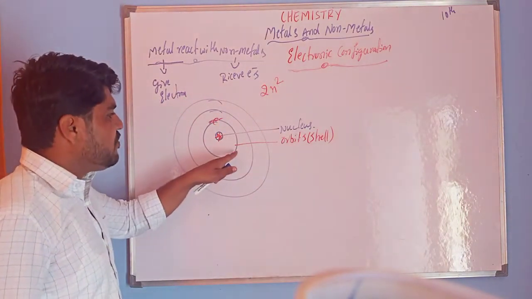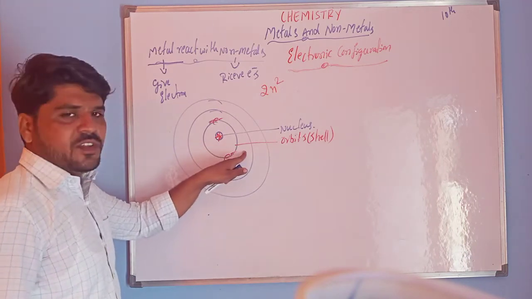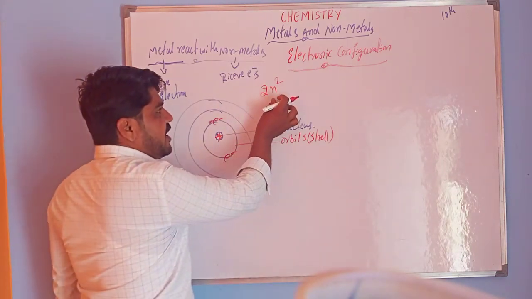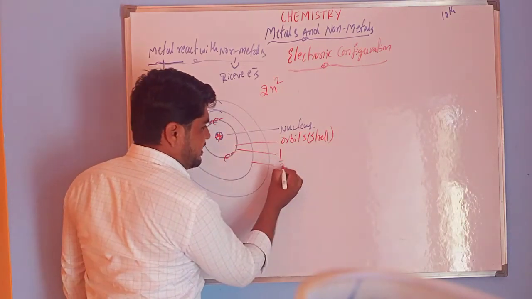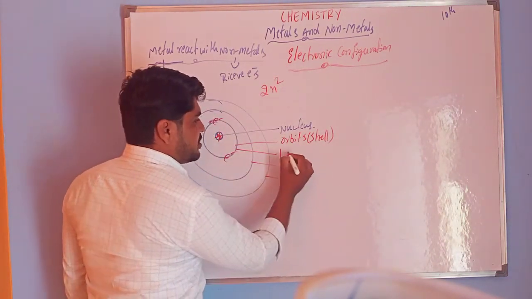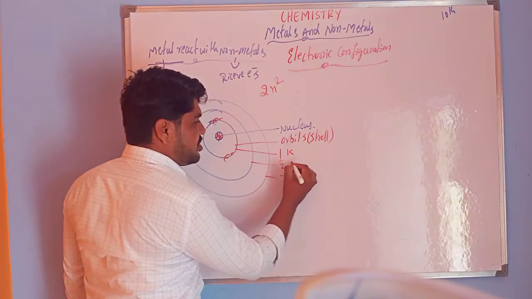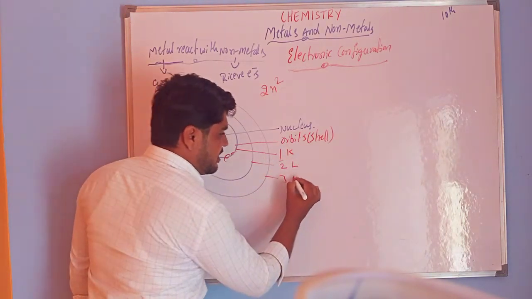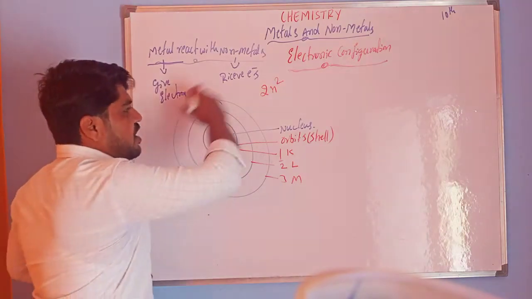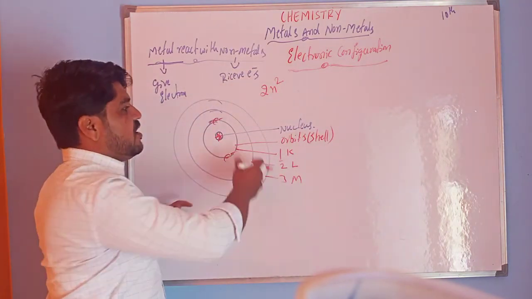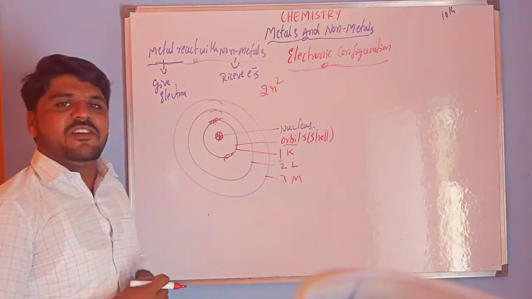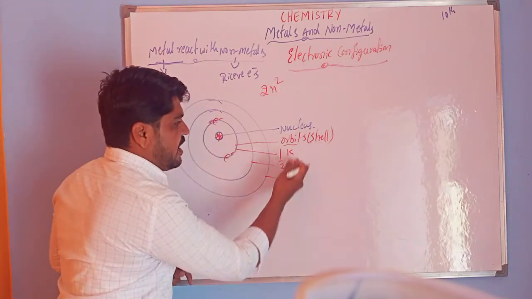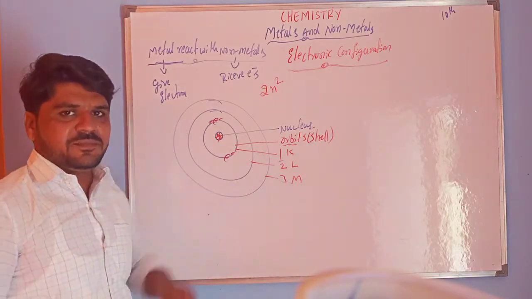If you want to fill the electrons in the first shell, you put the number 1. The first shell number is 1, the second is 2 and the third is 3. The first shell we call the K shell, the second shell is the L shell and the third is the M shell. Many shells are present in the structure of an atom: K, L, M, N, O, P and so on.